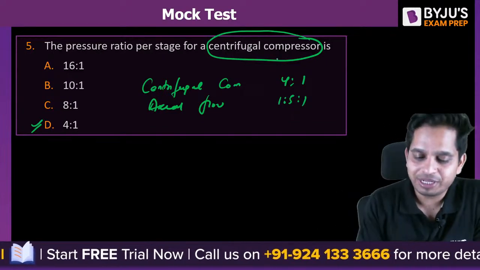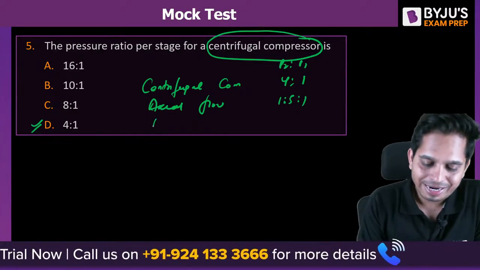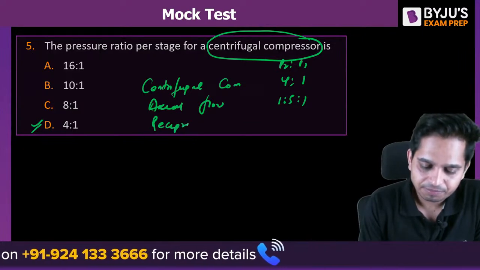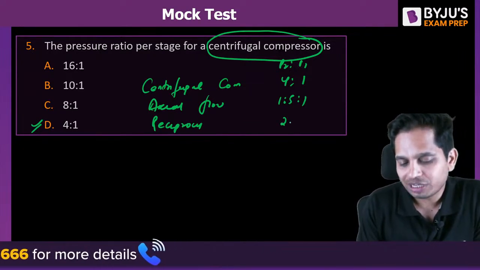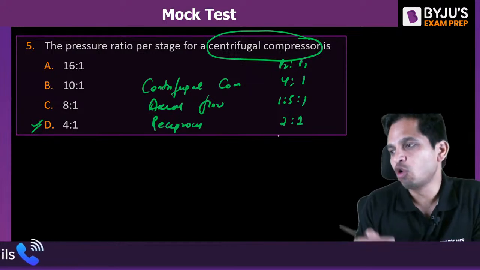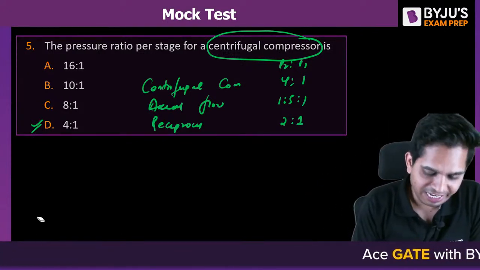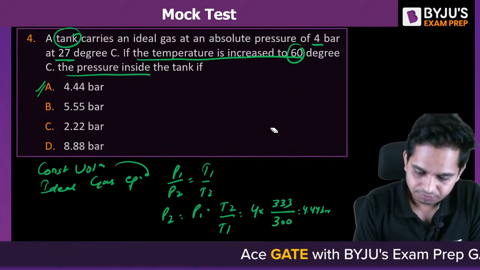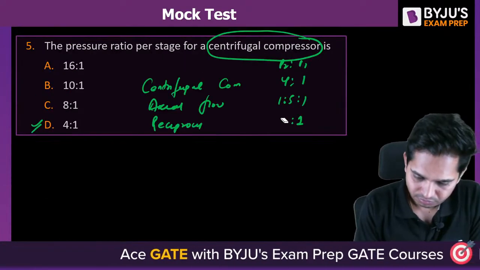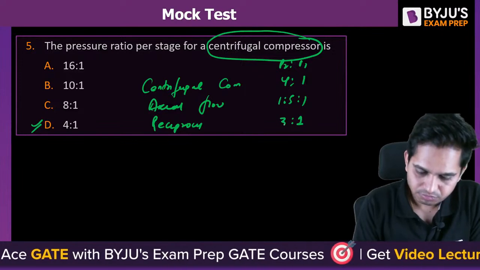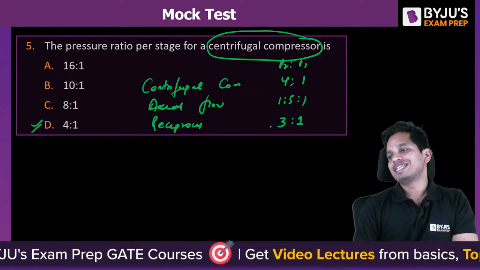This is P2 by P1. Reciprocating is around 2 to 3, 2 is to 1 or 2.5 or 3 is to 1. Let us say 3, 3 is more common. So 4 is to 1 is the correct answer.